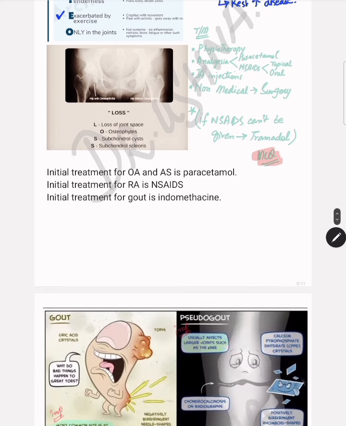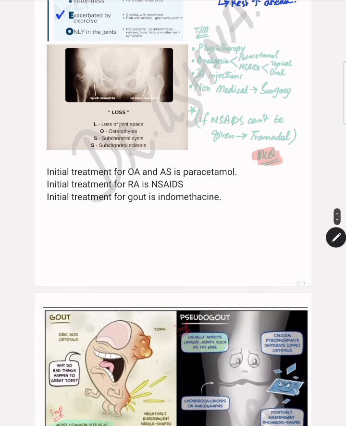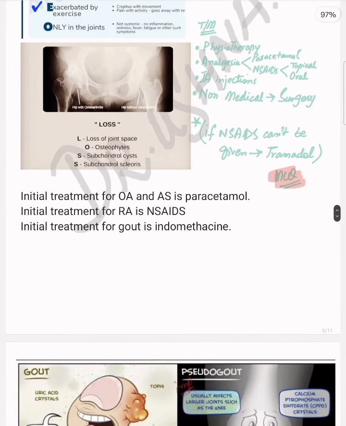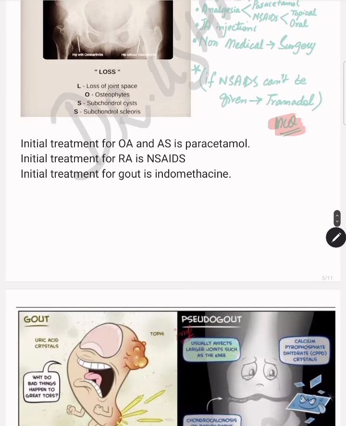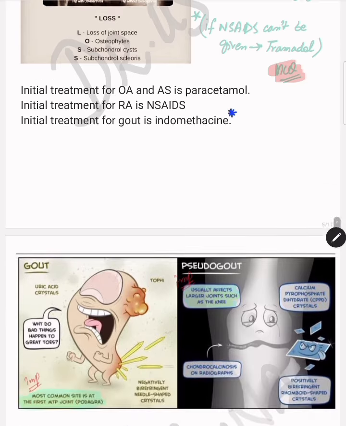Then again, LOSS was the mnemonic for the radiological findings of osteoarthritis. That was loss of joint space, osteophytes, subchondral cyst, and subchondral sclerosis, that we already discussed. The initial treatment for osteoarthritis and ankylosing spondylitis both is paracetamol, while the initial treatment for rheumatoid arthritis is NSAIDs. Initial treatment of gout is also NSAIDs, but specifically indomethacin among the NSAIDs.